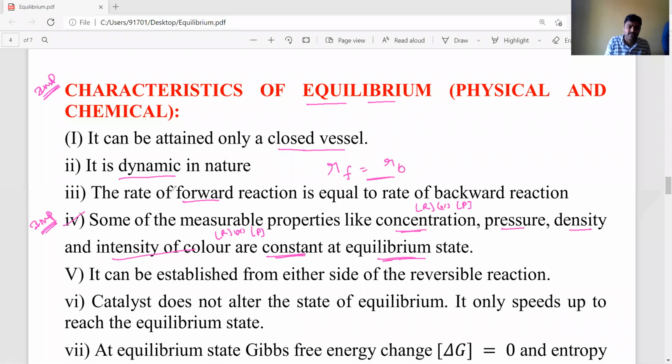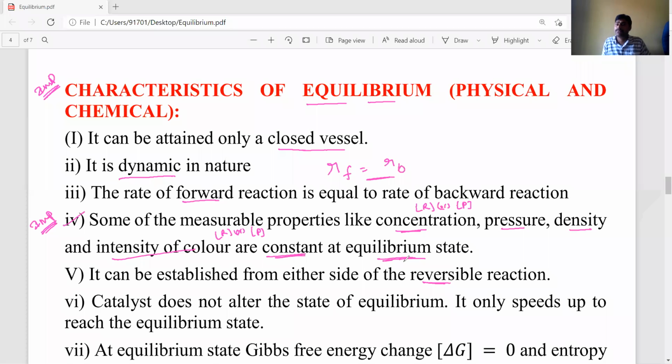Okay, this is very, very important. Next, equilibrium can be established either from the reactant side or from the product side in reversible reactions. It may start to reach the equilibrium state either from the reactant side or sometimes from the product side also, because it is a reversible reaction.